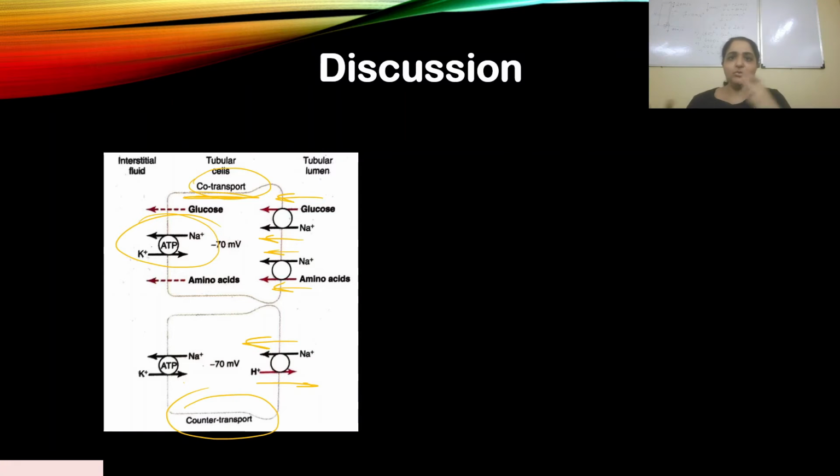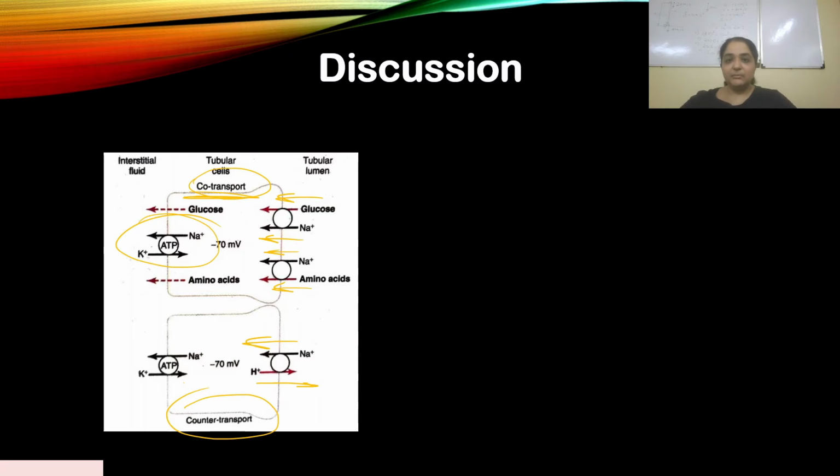At that time glucose and amino acids get reabsorbed along with sodium, correct? But what happens in the latter part of PCT? As you're moving towards the end of PCT, the filtrate has run out of glucose and amino acids. The concentration of glucose and amino acids has reduced, so it is now not viable for sodium to depend on glucose and amino acids to be reabsorbed.